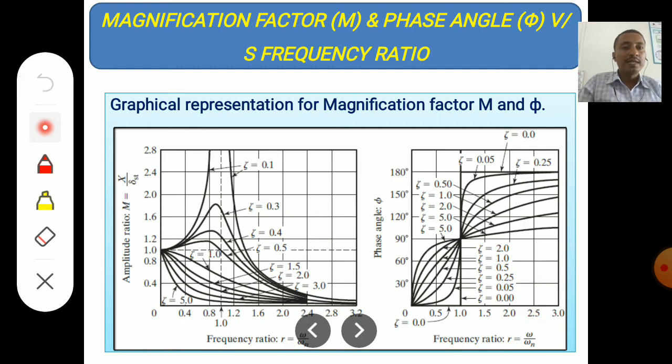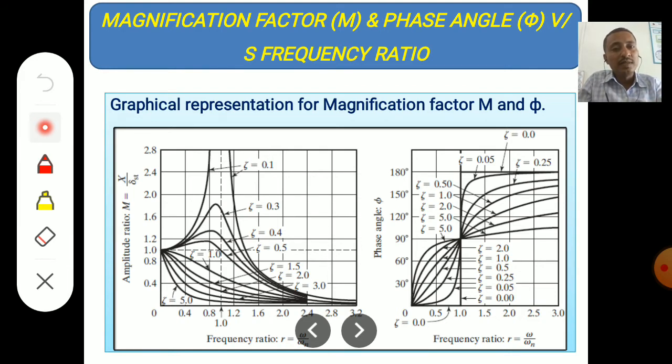So next we shall see the charts. We need to understand two important charts: magnification factor and phase angle versus frequency ratio. That means how the magnification factor and phase angle vary with frequency ratio. Now see the first graph: this is the magnification factor, that is the amplitude ratio, also called magnification factor, and the x-axis denotes the frequency ratio, that is omega by omega n.